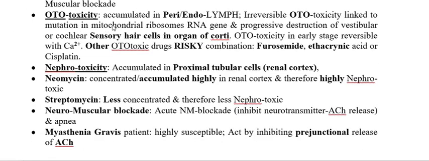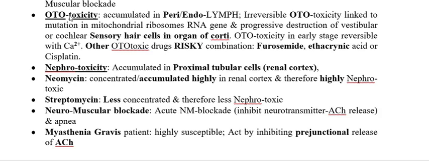So why does this ototoxicity occur? As I mentioned earlier, this aminoglycoside deposits at high concentration in the perilymph and endolymph of the inner ear, and because of the high concentration deposition and less excretion from this ear, what will happen? This is going to degenerate the sensory hair cells in the organ of Corti. So because of the degeneration of these sensory hair cells in the inner ear, they produce deafness. This is irreversible.